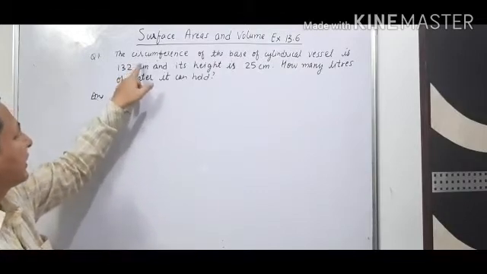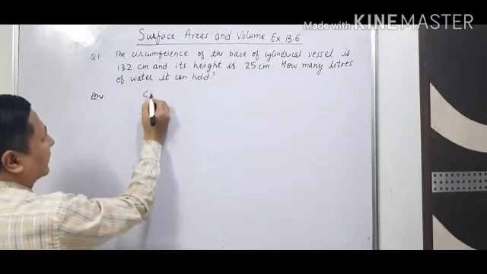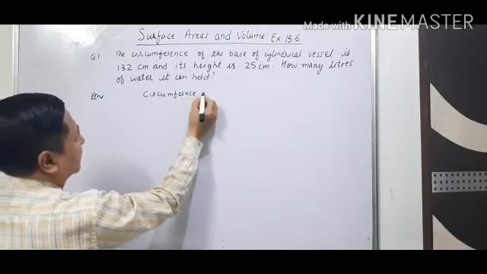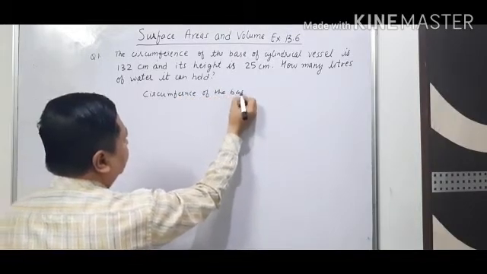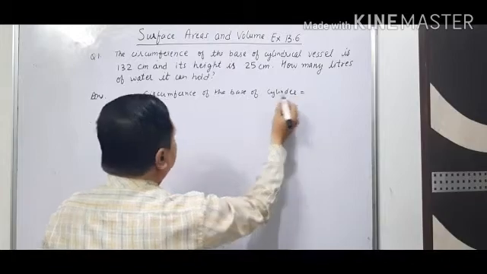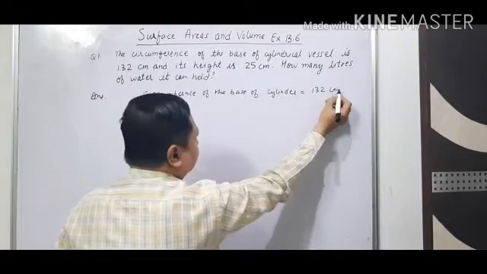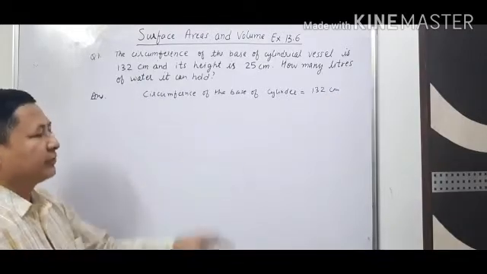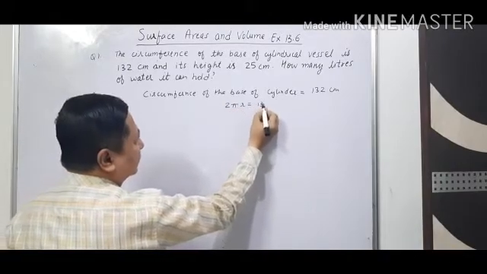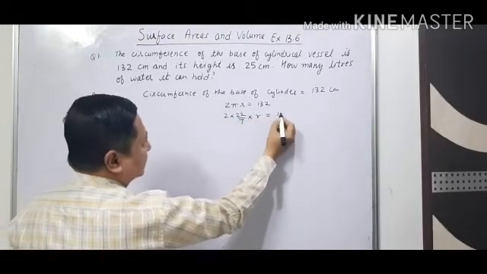In the question, it is given that the circumference of the base of the cylinder is 132 centimeter. So we can write, circumference of the base of the cylindrical vessel, that is given, is 132 centimeter. And the formula for the circumference of the base of a cylinder is 2 pi r, which equals 132. So 2 into 22 upon 7 into r is equal to 132.